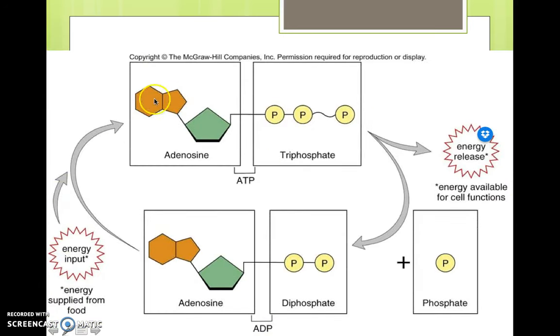So here we have ATP. Remember, we've got adenosine and then the 3 phosphates. And when we are ready to break it, we break that bond, we get energy release. We have a free phosphate that floats around, and then we have only 2 phosphates. And now this is adenosine triphosphate. Or excuse me, diphosphate. Excuse me, adenosine diphosphate. Now, when we're ready to put this phosphate back onto here, we need to add energy, and we'll add the energy and then put that extra phosphate back on, and the energy will be stored in this bond.